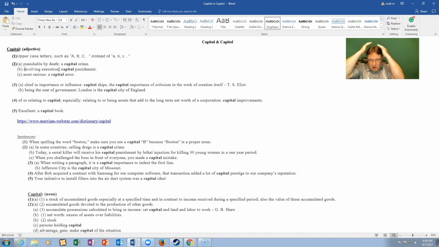Or they put a sponge on your head and metal here and here, and you get electrocuted until you are dead. Letter C says most serious, a capital error, or a very serious mistake.